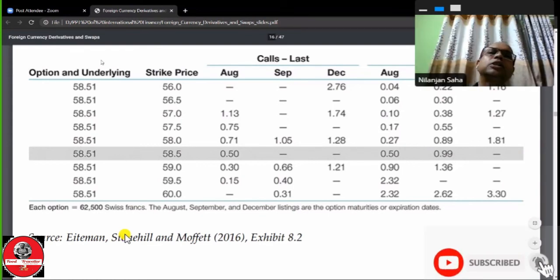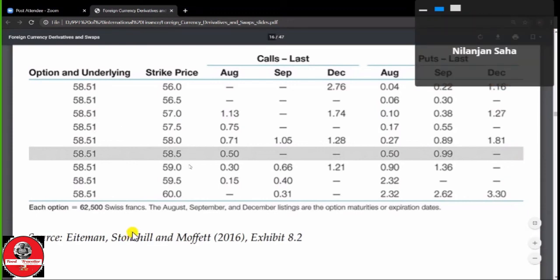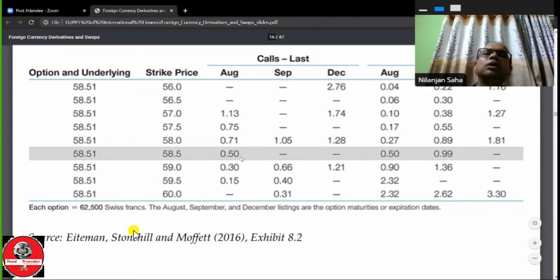So, in all cases, the spot prices are different. The stock prices are different. The call option prices are different. In many cases, the September price is not available, but the December price is available. In this case, the August price is available, and the September price is available. These are the option maturity or expiration dates.